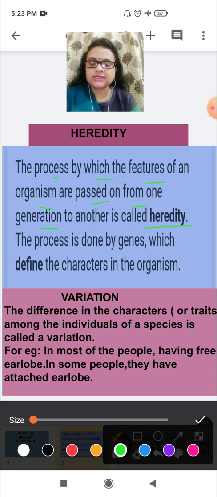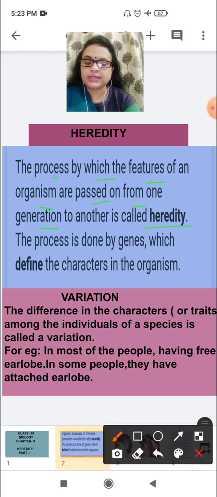This dissimilarity or difference in the characters or traits among the individuals of a species is called variation. So what is variation? The difference in the characters or traits among the individuals of a species is called variation.